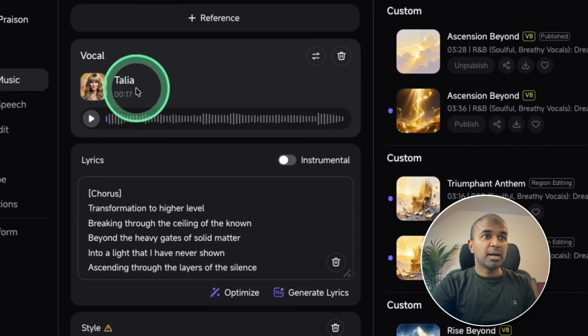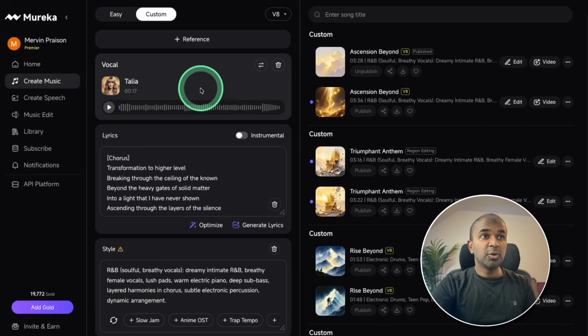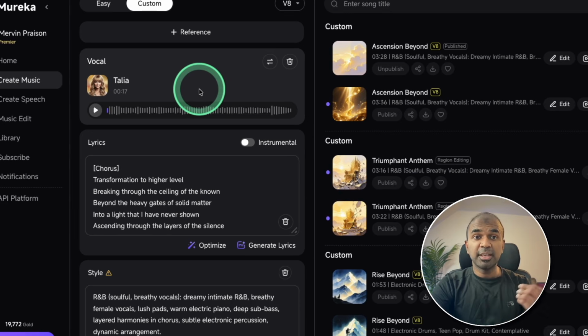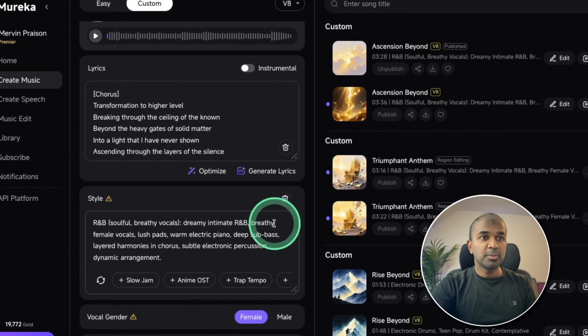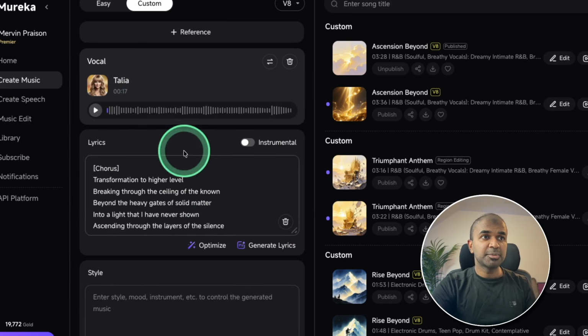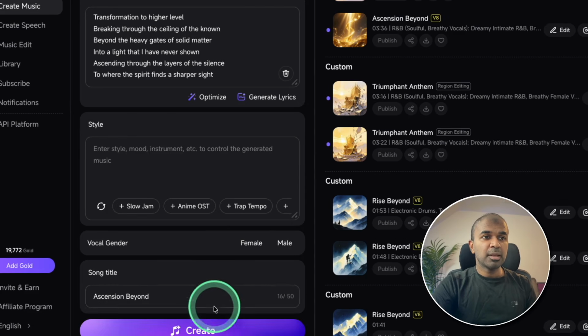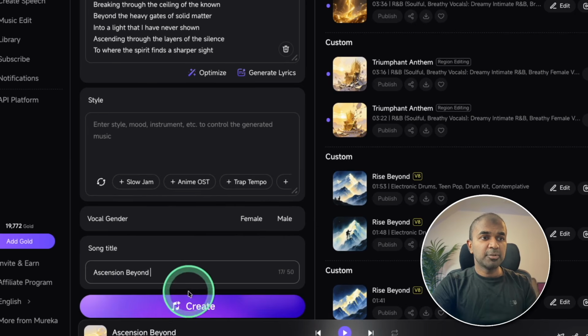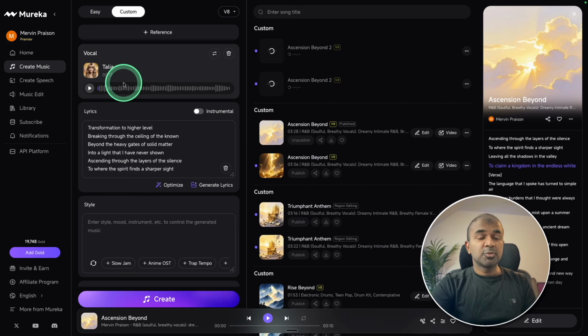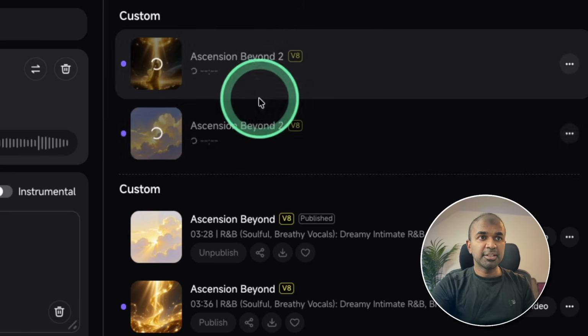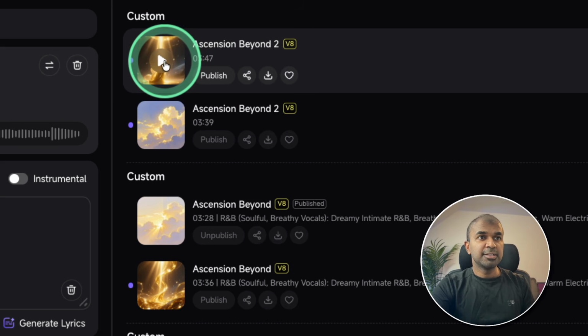So now I've added this reference. You can also sing your own voice and then give a reference. And this will automatically take that as a reference. So I'm going to delete this style because I want to take the same style from the original one and removing the gender as well. And I'm going to name it as number 2 and create. So give any voice or tones as a reference and it can automatically replicate that for you. And it's getting generated now. Now it's ready. Let's listen to this.